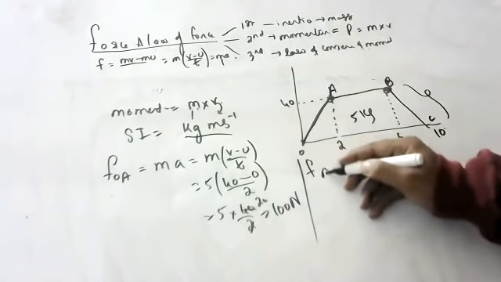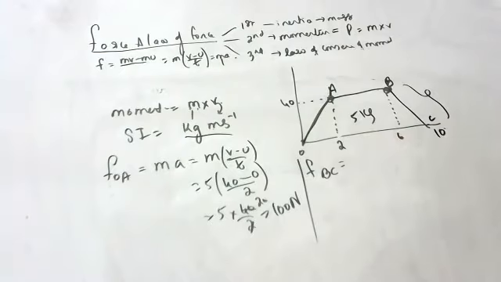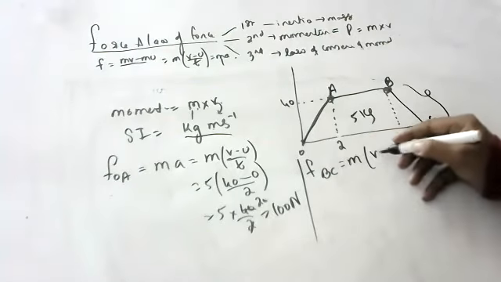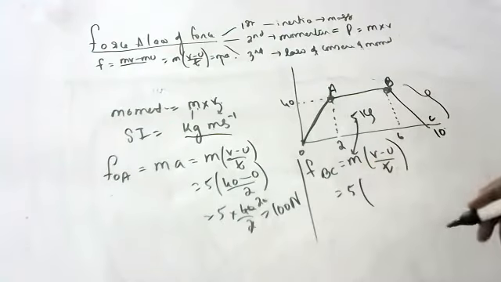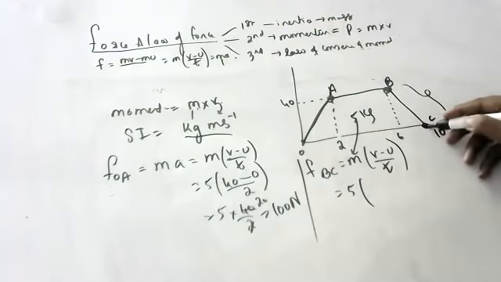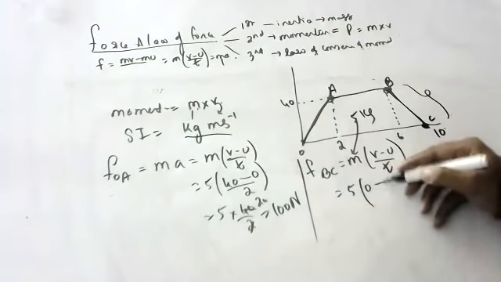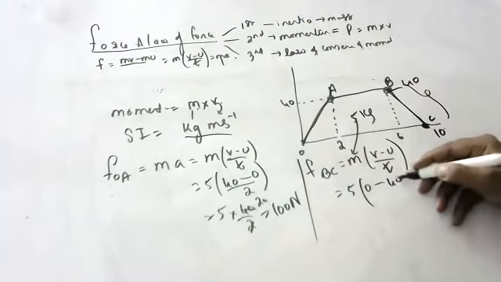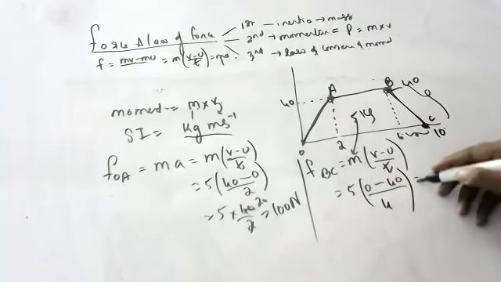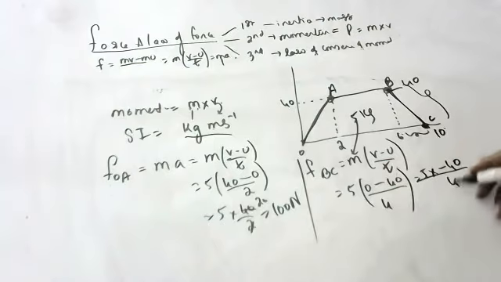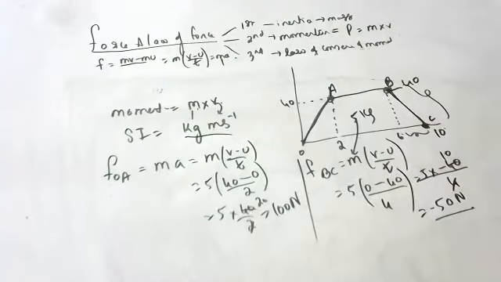Can any student tell from B to C what is the retardation force? M into V minus U by T. 5 into final velocity, which is 0, coming to 0, minus 40. In how many seconds is it happening? 4 seconds. So 5 into minus 40 by 4, which is minus 50 Newton. Why did we get minus, children? Because it is a retarding force.